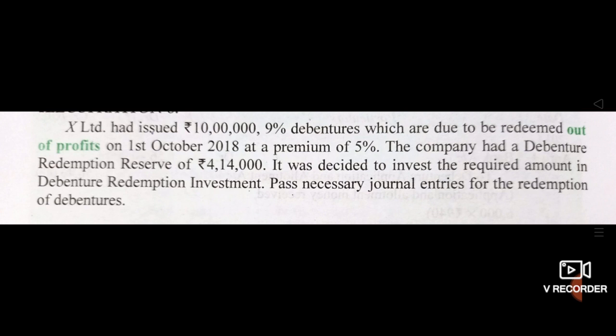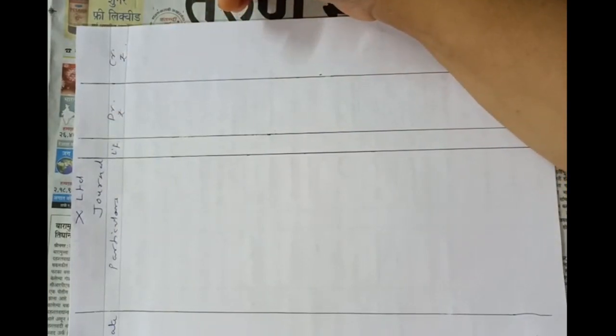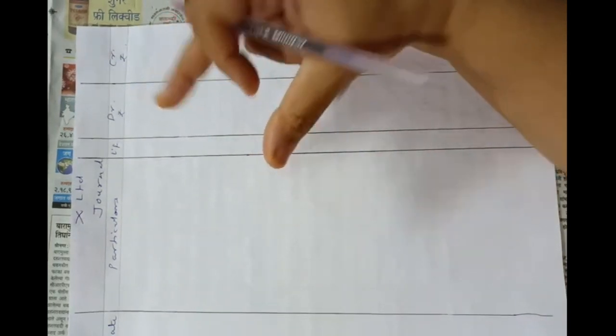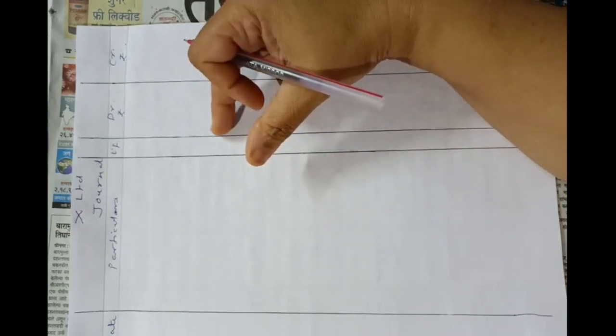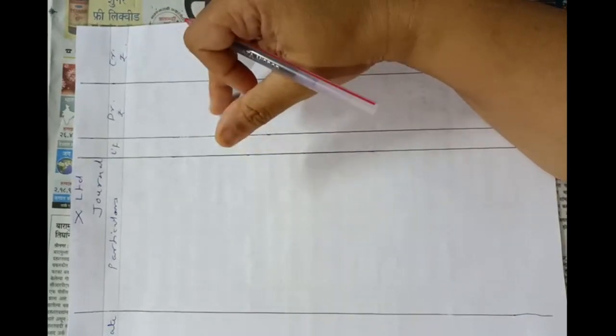Again, in this problem, they have asked us to pass the journal entries for only redemption of debentures and not for the issue of debentures. Okay. So let's start now. Now today's second problem of X Limited, where the debentures were redeemed out of profits. Okay. Since the debentures are to be redeemed purely out of profit, an amount equal to 100% of debentures redeemed, that is the given amount 10 lakhs, is to be transferred to debenture redemption reserve in this problem. Please keep this in mind.